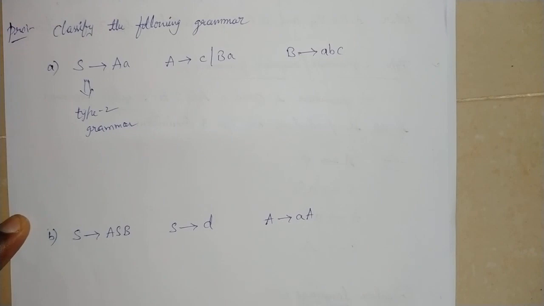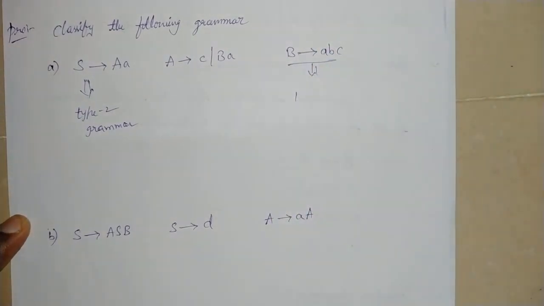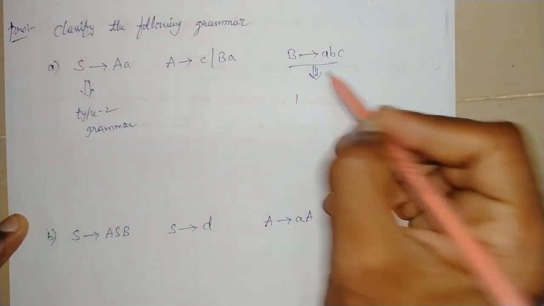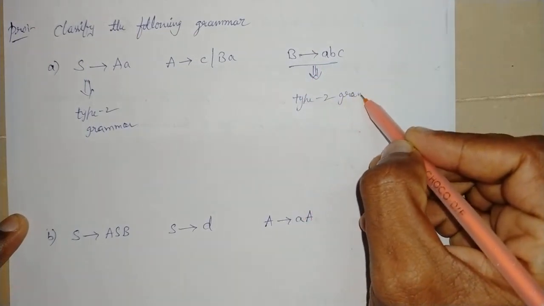Similarly, now we see that B replaced by ABC, which is also a type 2 grammar.